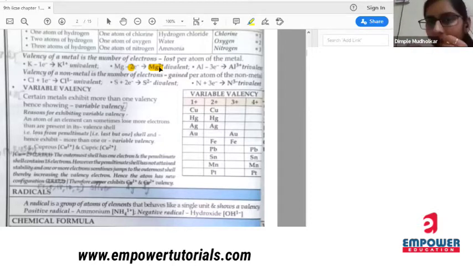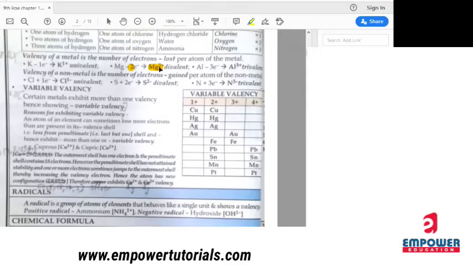So it is trivalent. Can anyone tell me an example of an element having tetravalency? Tetravalency means having 4 valency. Silicon.